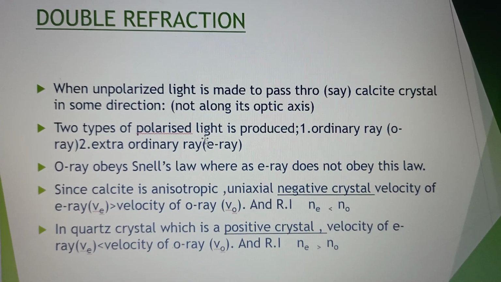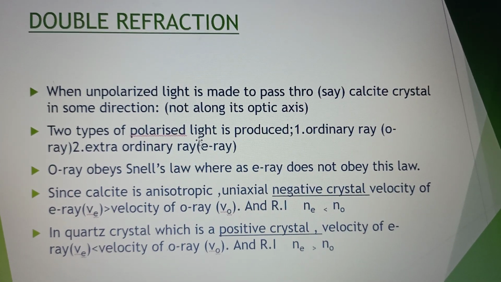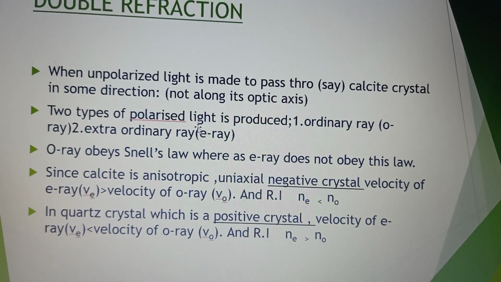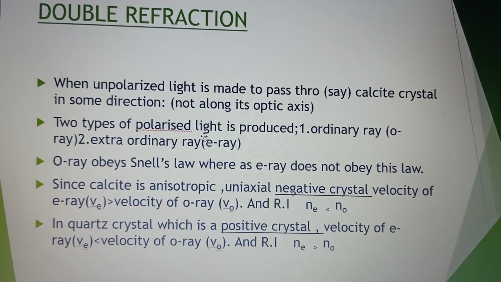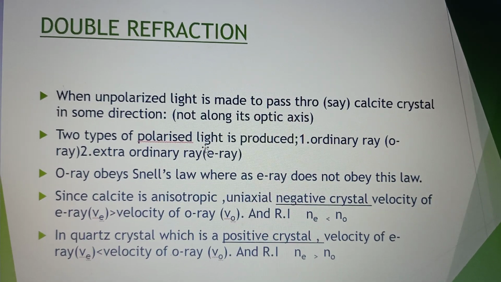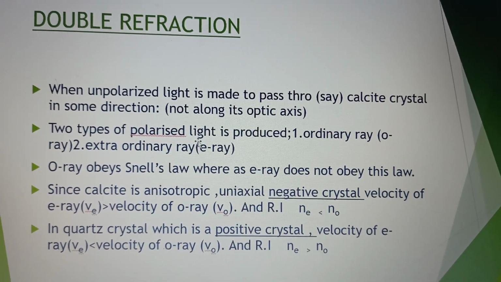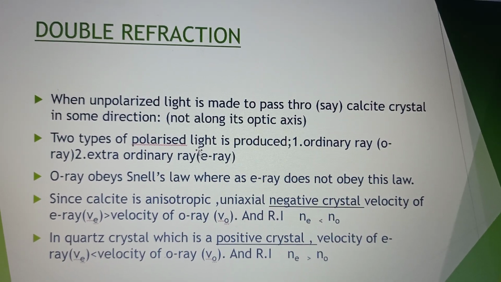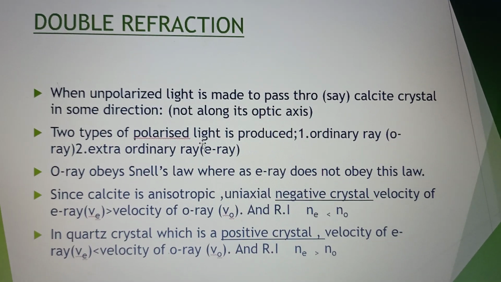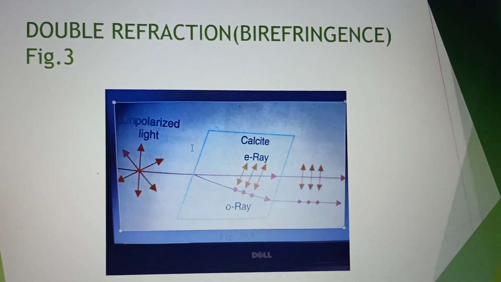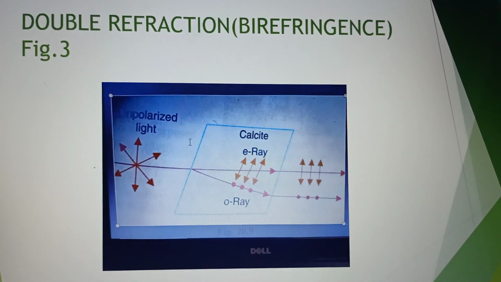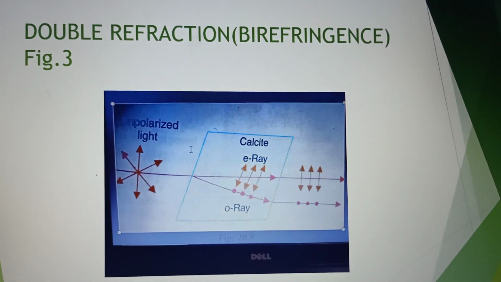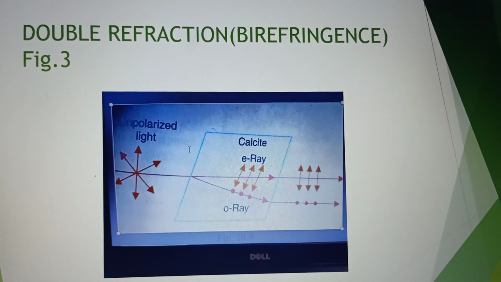And if we consider quartz crystal, it is the other way. The E ray is slower than the O ray. Thus, the refractive index of extraordinary ray in this case will be greater than the refractive index of ordinary ray. Now, this is a picture which explains double refraction, also known as birefringence.